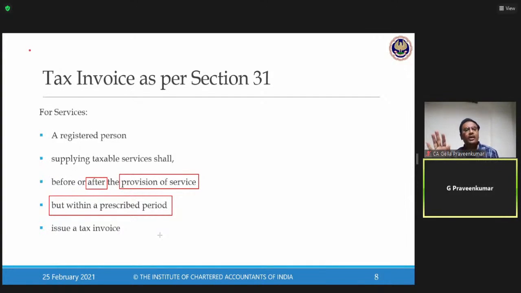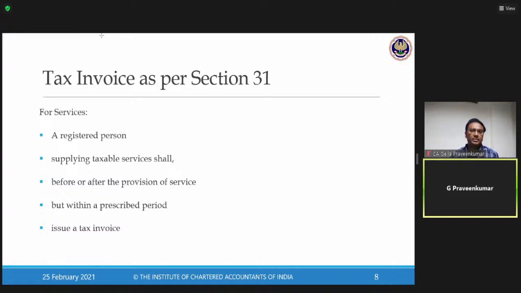Is this applicable for all? The answer is no. In relation to the banking sector, insurance company, or non-banking financial company, NBFC, the time limit is 45 days. I repeat, from the date of provision of service, in general, 30 days is the time limit. Only in case of a banking company, insurance company or NBFC, the time limit given is 45 days. This is what we need to understand from the GST law.